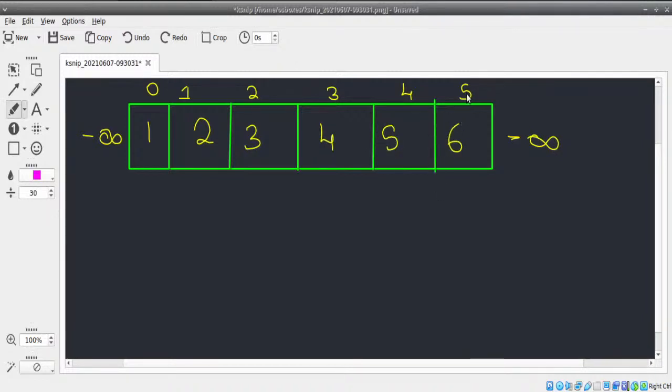In this case, the peak element is at the end. So what is the time complexity that we can get? Can you guys think about it?